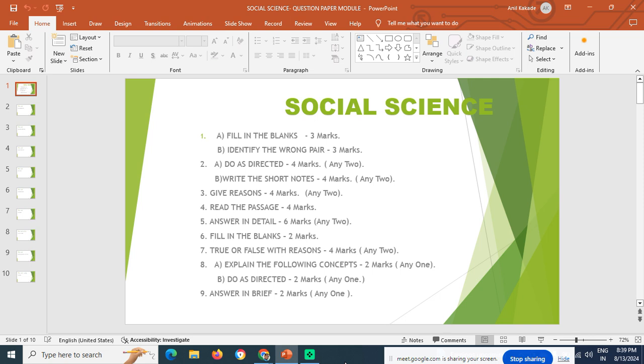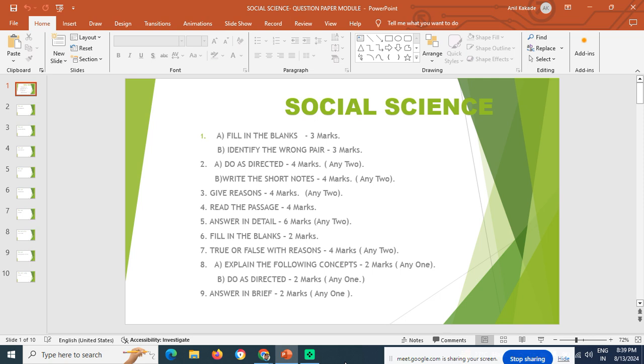That is question number 1A. Choose the correct alternatives and complete the sentence. For example, from the question paper of 2024, the first question is, the dash saw the rise of Mathura school. Options are Kushana period, Gupta period, Maurya period. So the answer is Kushana period.